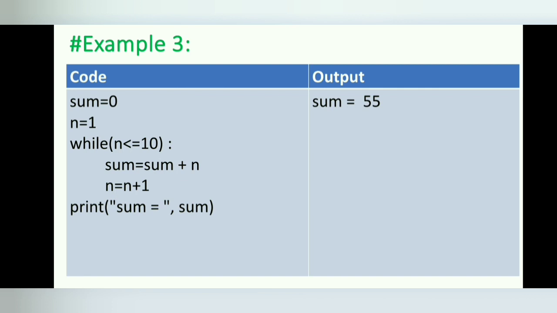The test condition may also be written as n is less than 11. The result would be the same. This is a typical example of a counter control loop. The variable n is called a counter or control variable. When we know in advance exactly how many times the loop will be executed, we use a counter control loop.